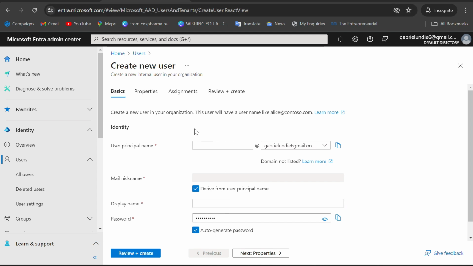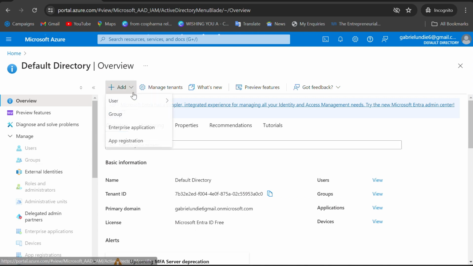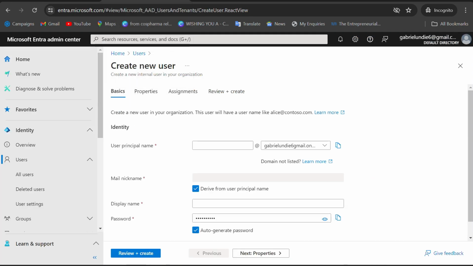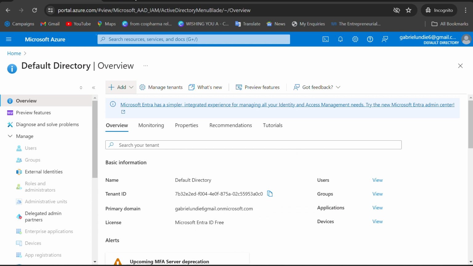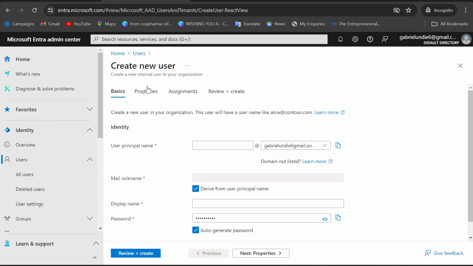Whatever is found in the Azure portal is found in the Entra portal as well. You come to user and click on new user, the same thing that is found in the Azure portal.